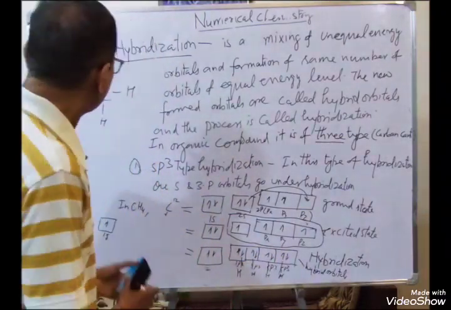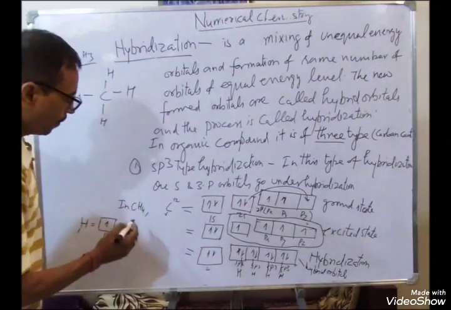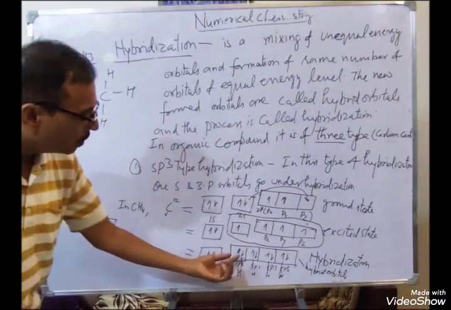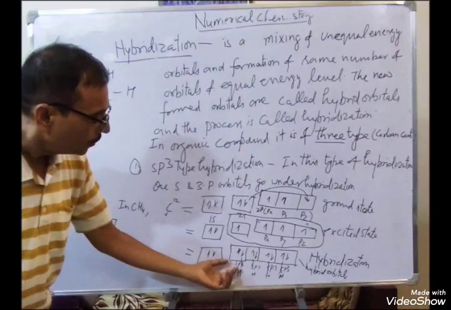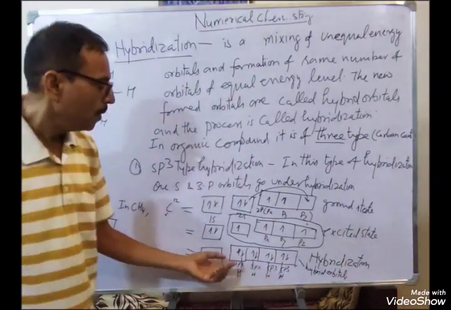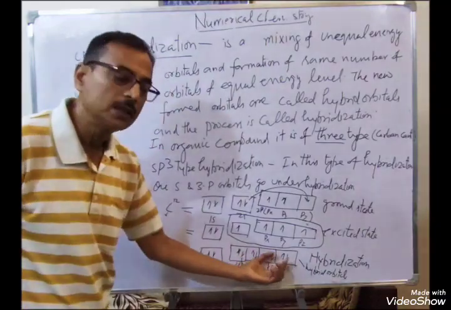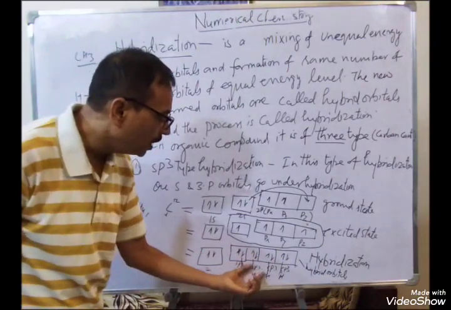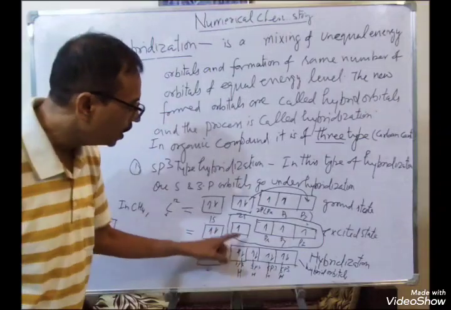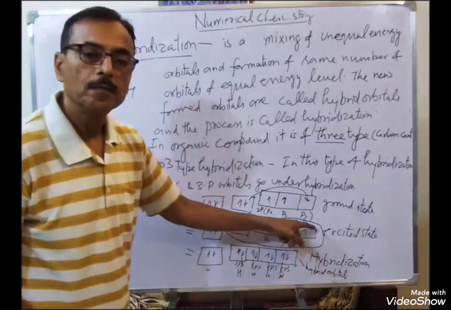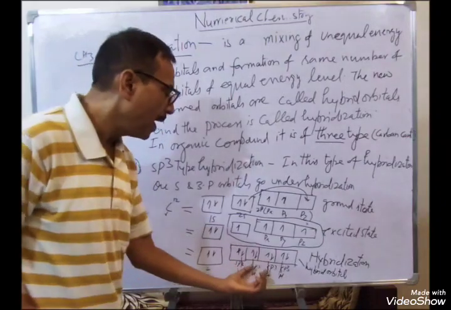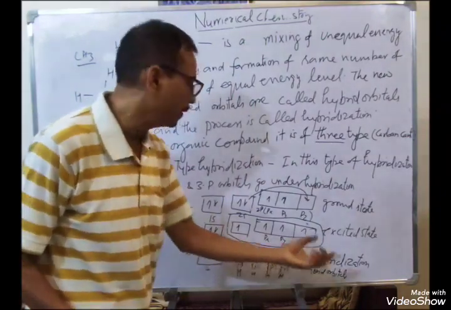Now in CH4, hydrogen has one electron, so this electron makes a bond with each of these hybrid orbitals. These hybrid orbitals are now called sp3 hybrid orbitals. It means 1s and 3p go under hybridization. Therefore the nomenclature is sp3 hybridization.